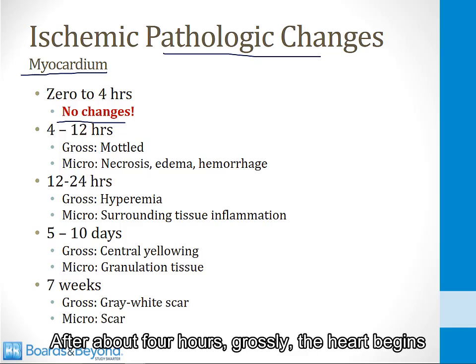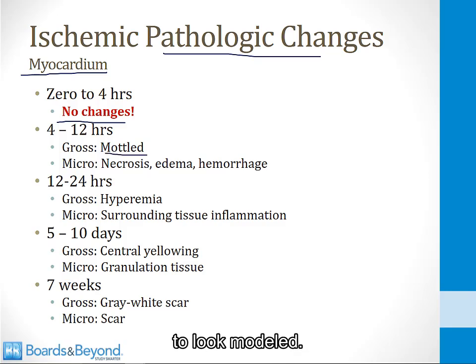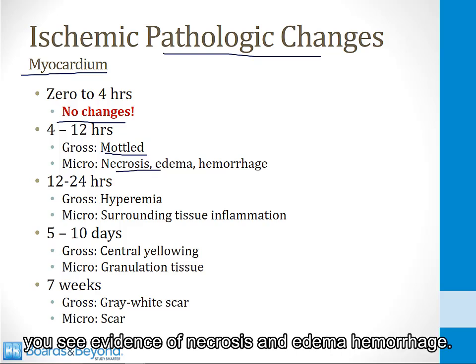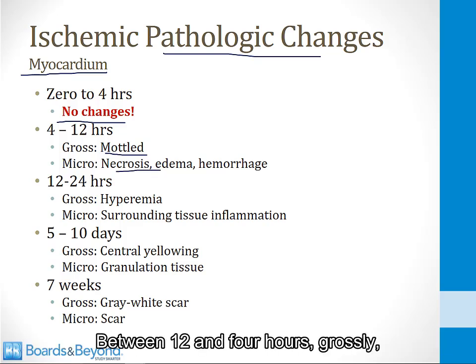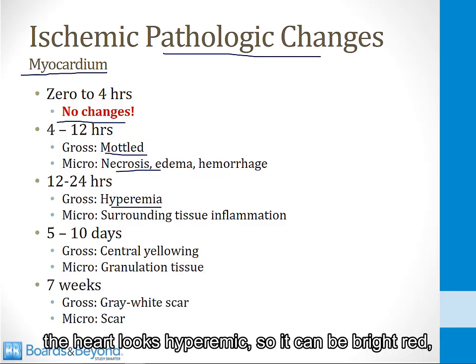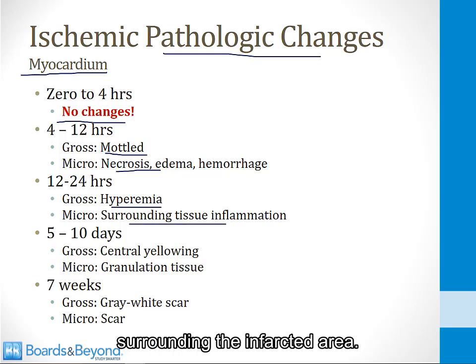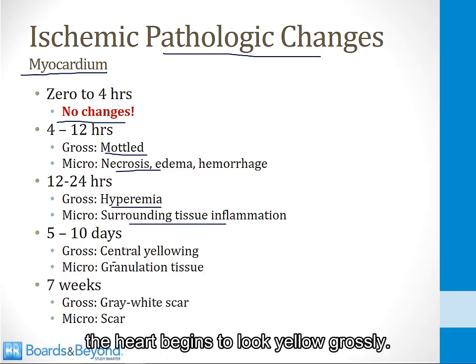After about 4 hours, grossly, the heart begins to look mottled. And if you examine the tissue under the microscope, you see evidence of necrosis and edema and hemorrhage. Between 12 and 24 hours, grossly, the heart looks hyperemic, so it can be bright red, and you can see inflammation in the tissue surrounding the infarcted area. Between 5 and 10 days, the heart begins to look yellow grossly.